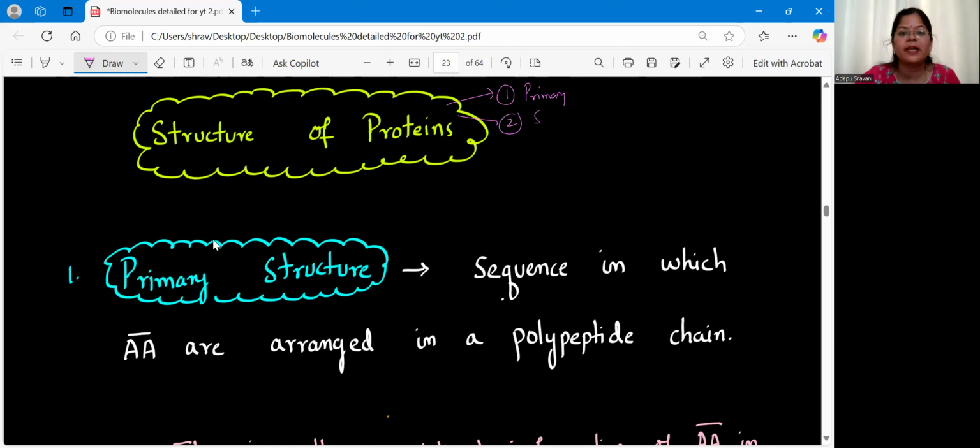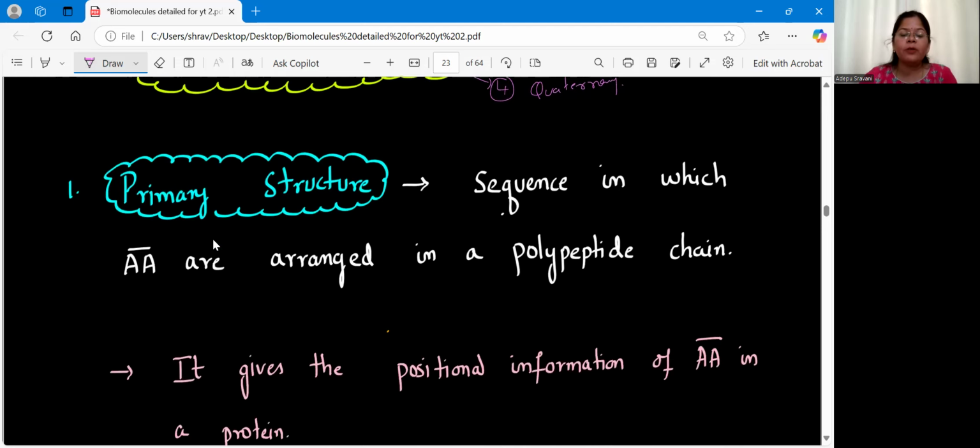Second, we have secondary. Third will be tertiary. And the fourth will be quaternary structure. So these are the four different types of structures of proteins we have. First, we'll talk about the primary structure.